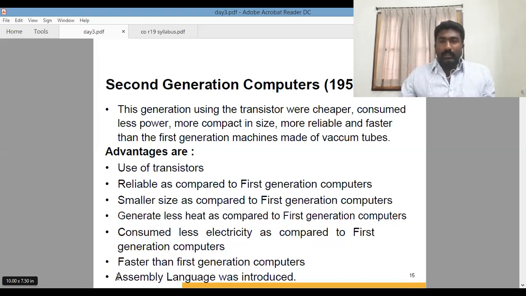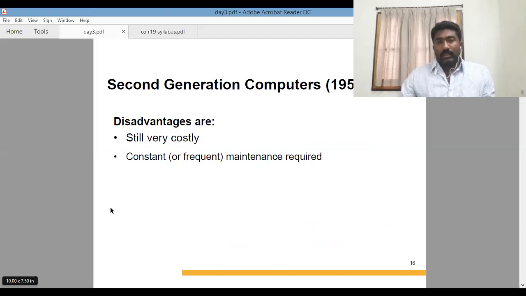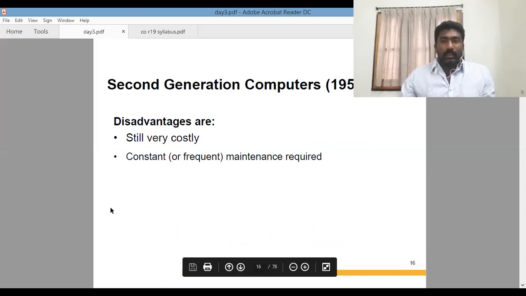Assembly language is an intermediate language between the machine and the user, simply called assembler coding or assembler execution of the task. The disadvantages are that it is also very costly compared to the first generation, although somewhat less costly, and it requires huge maintenance to work with.